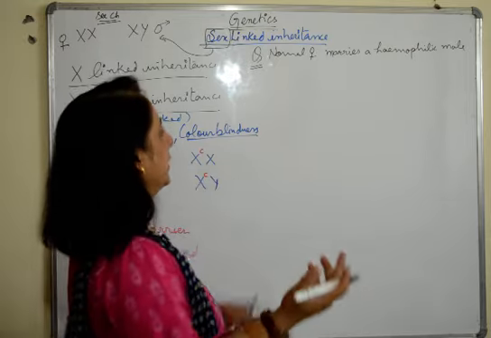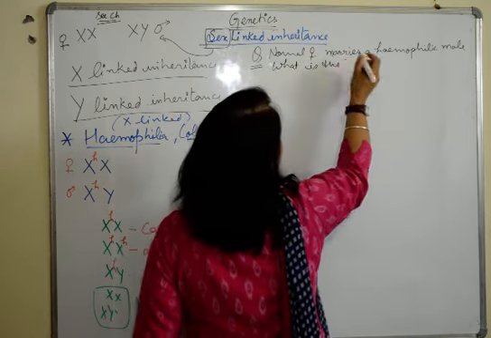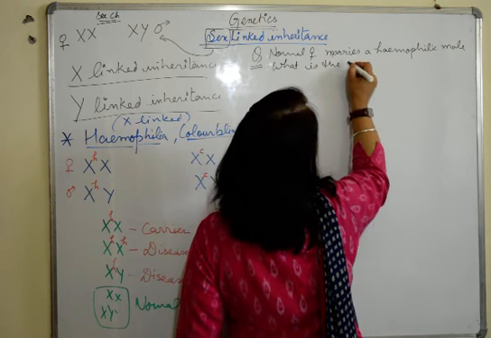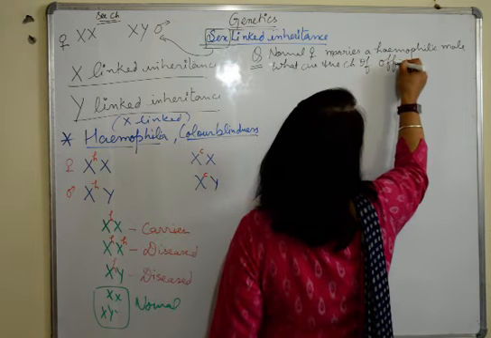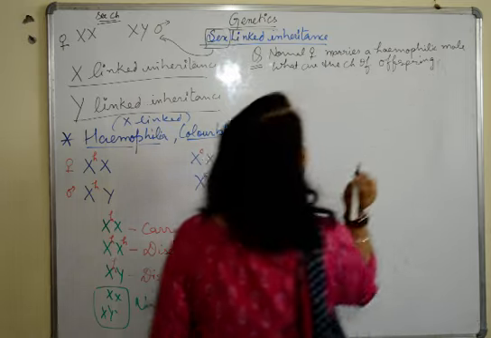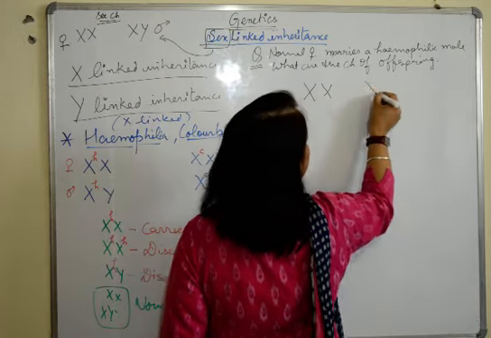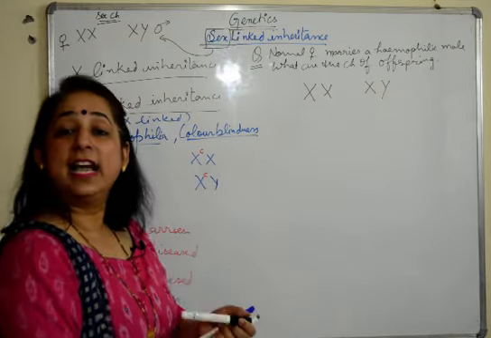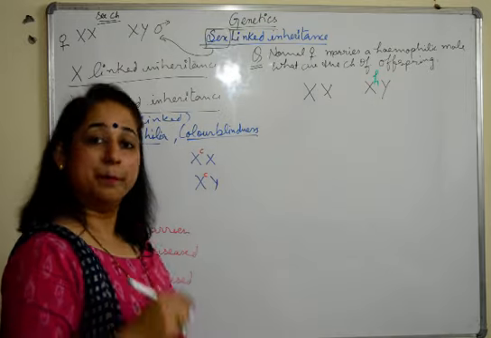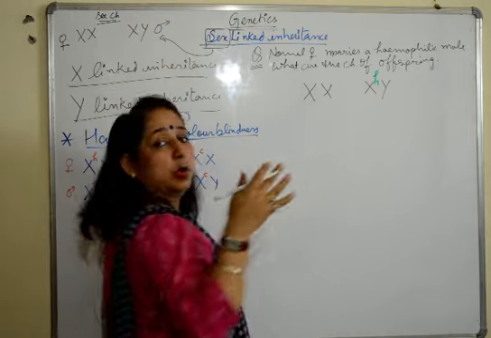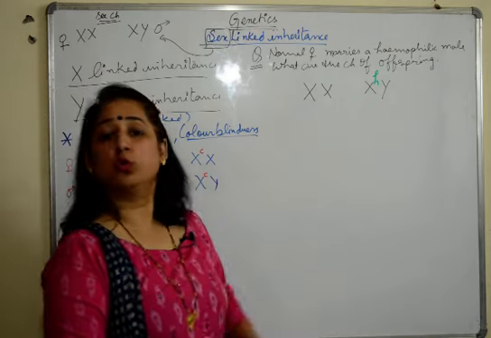So in this situation we generally say, what are the characters of offsprings? Matlab, what do we observe in the offsprings? So for this, the female is a normal female, कोई भी factor present नहीं है, but the male is hemophilic, and hemophilia is an X-linked trait, so the factor is present on the X chromosome. The female is a normal female, तो वहाँ पे कोई भी factor is not present. This is very important. अगर आपको नहीं पता है that where to write the factor, your cross goes wrong.